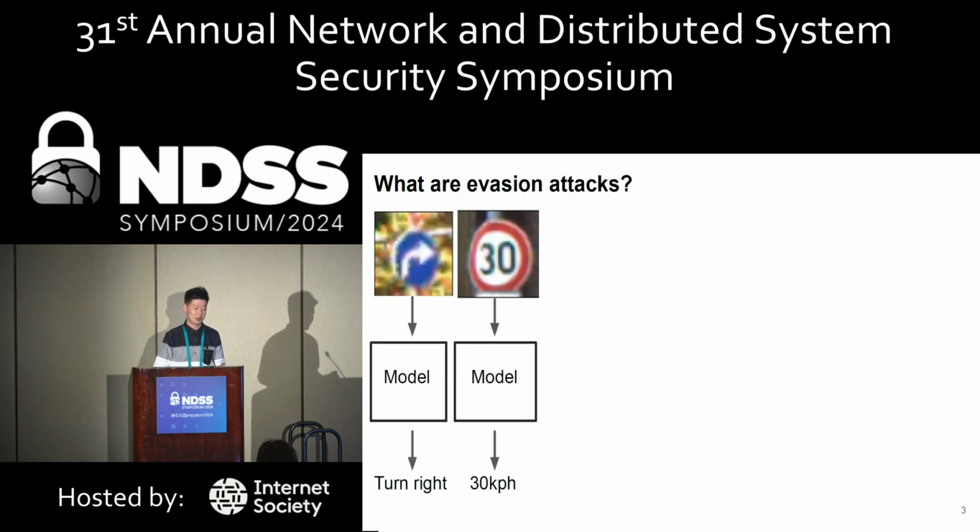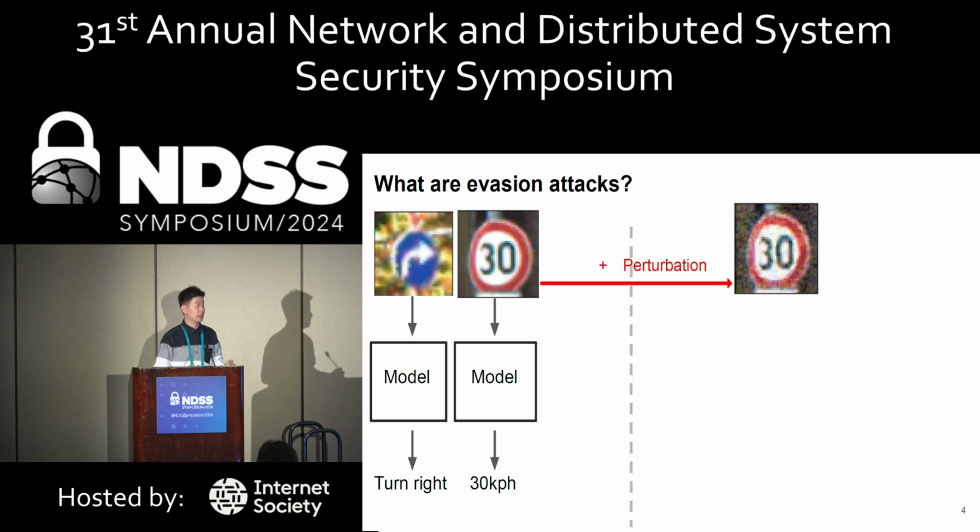So, what are evasion attacks? In this slide, we show two inputs of the same machine learning model. As you can tell, it predicts both of them correctly. One of them is a turn right sign, and one of them is a 30 kph. Now, when the adversaries add the perturbation to the 30 kph sign, it looks like a noisy 30 kph to humans.